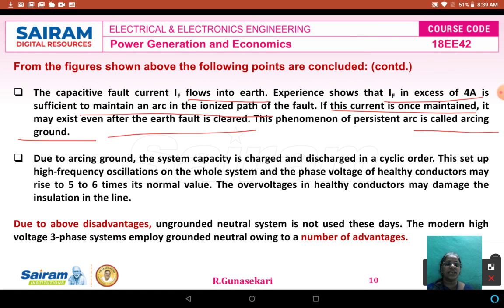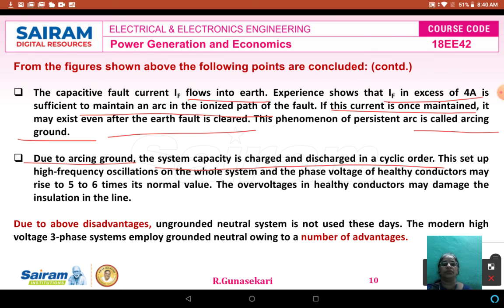In the previous lecture video, we studied the advantages of grounded systems, that is the arcing ground is eliminated in the grounded system, but arcing ground occurs in the ungrounded system. If arcing ground occurs, what happens? The system capacity is charged and discharged in a cyclic order.